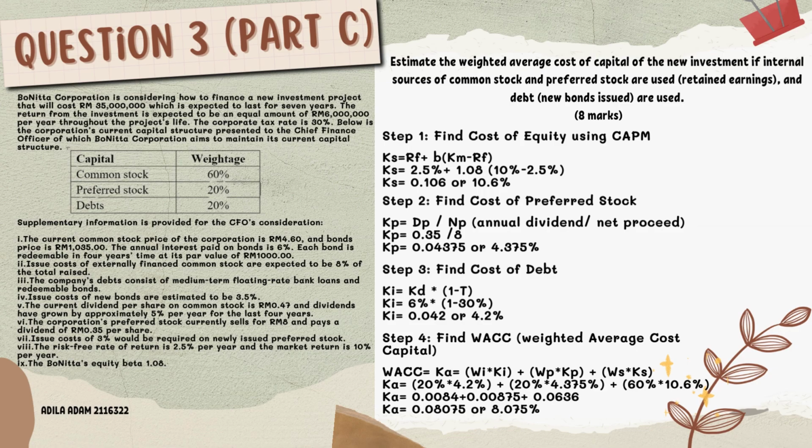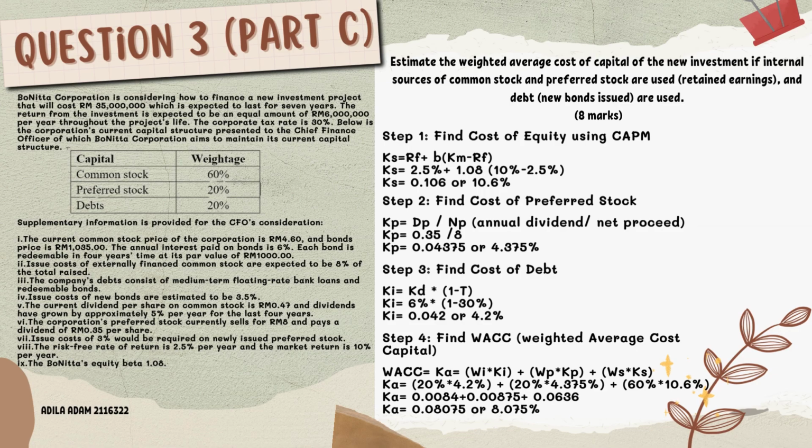Next we go to step two, which is to find the cost of preferred stock. To find the cost of preferred stock, I use the formula annual dividend divided by net proceeds. So I got 4.375%.